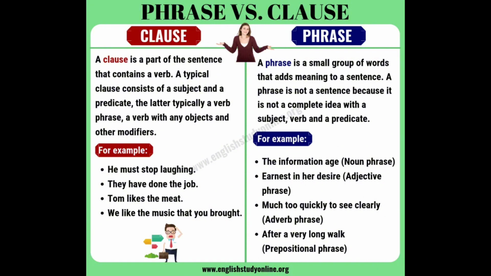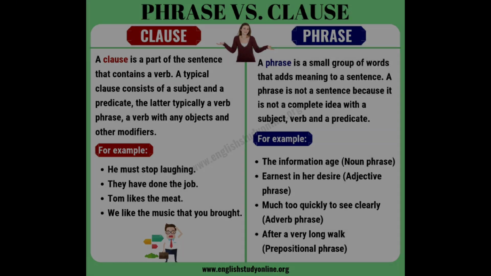A phrase is a small group of words that adds meaning to a sentence. A phrase is not a sentence because it is not a complete idea with a subject, verb, and predicate. For example: "the information age," noun phrase; "earnest in her desire," adjective phrase; "much too quickly to securely," adverb phrase; "after a very long walk," prepositional phrase.